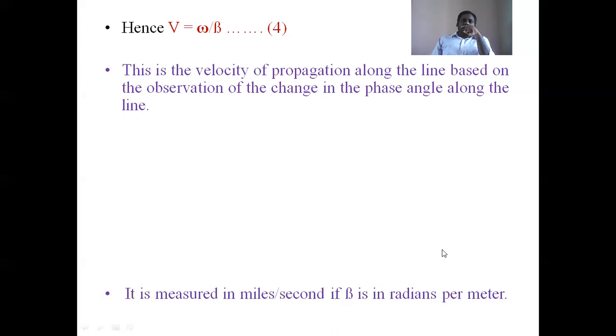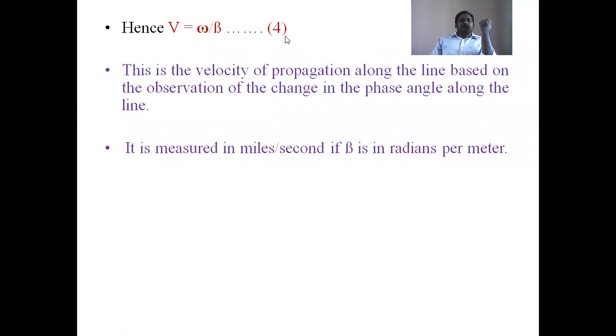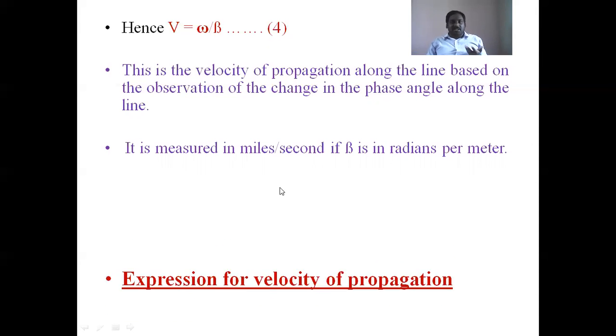Here omega is the angular frequency in radians per second and beta is the phase constant in radians per meter. Velocity is expressed in miles per second or kilometers per second, not meters per second, because the transmission line is a long line of more than 250 kilometers.